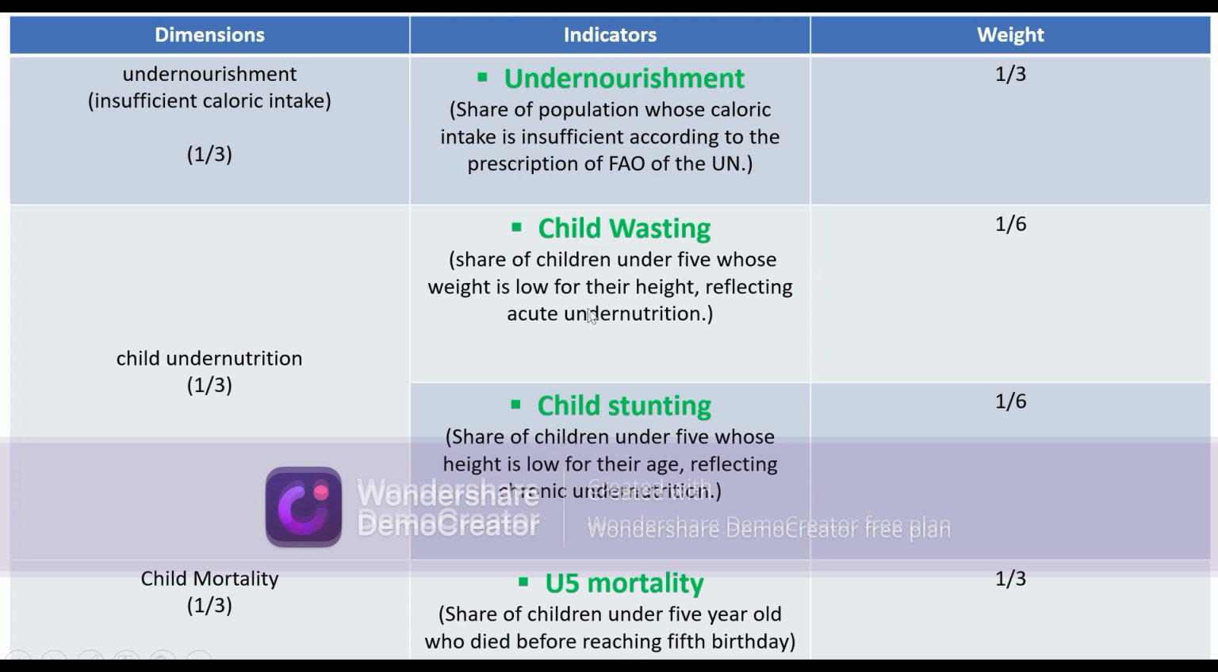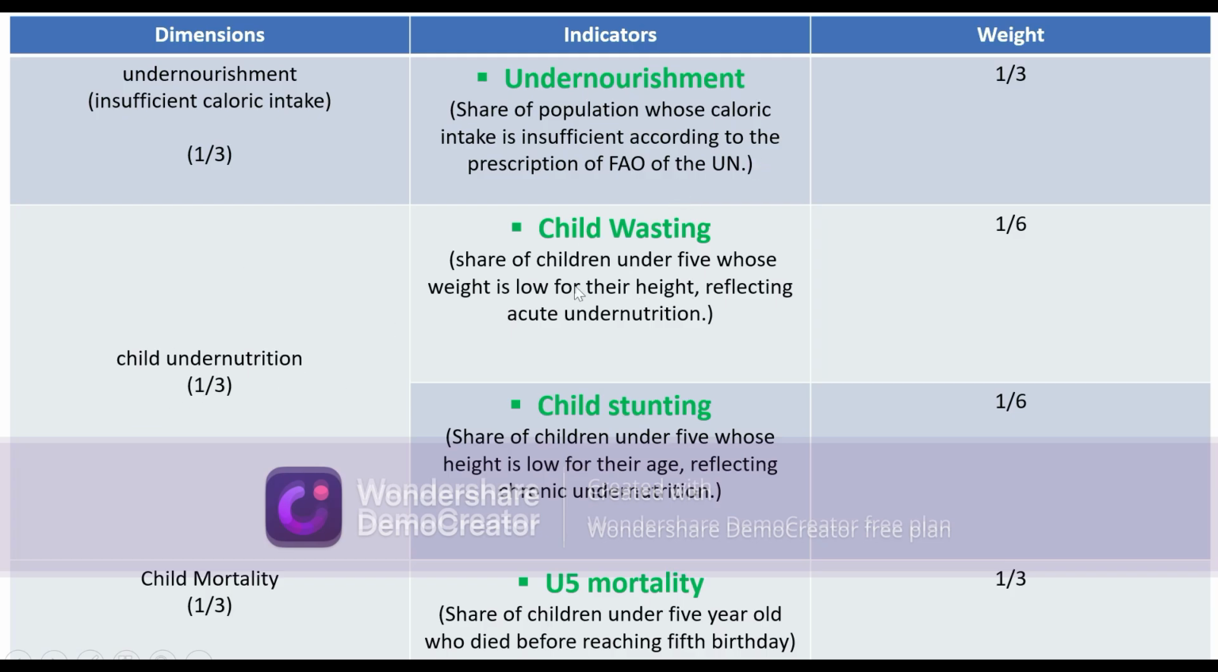And there are four indicators. The undernourishment dimension has one indicator, that is the share of the population whose caloric intake is found to be insufficient according to the prescription of the Food and Agriculture Organization of the United Nations.